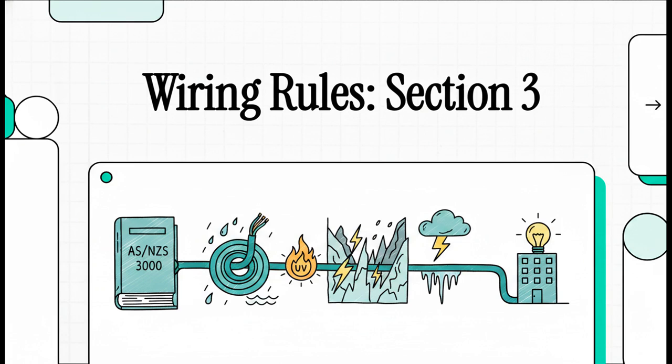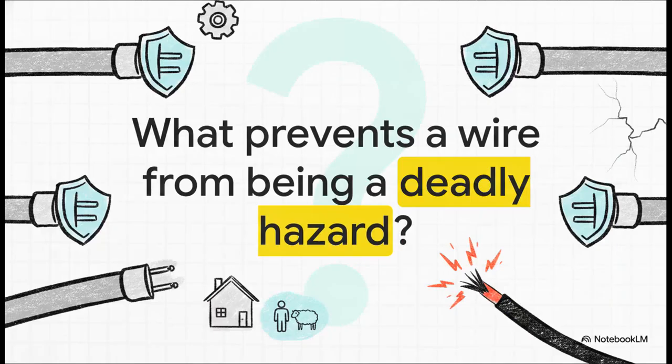Think of it as an environmental odyssey, tracing the exact path our electrical cables take through the various extreme environments they have to survive to keep our buildings powered and, most importantly, our people safe. It's a serious question, right? Because before we jump into the rules themselves, it's absolutely crucial to understand that these standards aren't just arbitrary red tape designed to make your life harder. They're highly engineered solutions to the very real physical hazards of electricity.